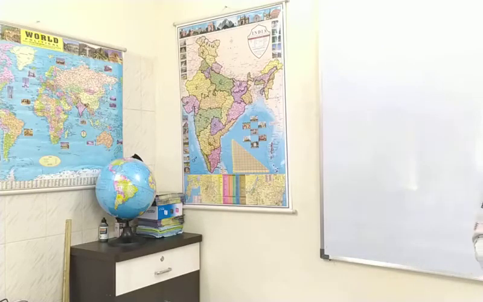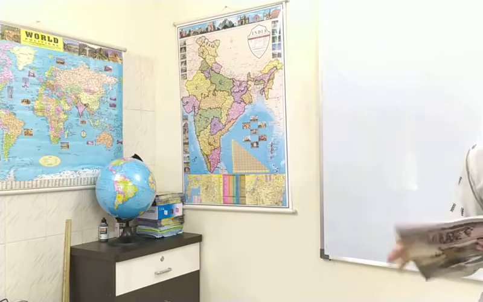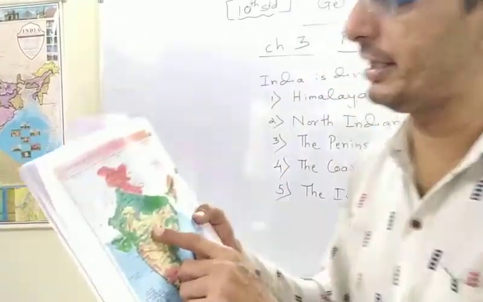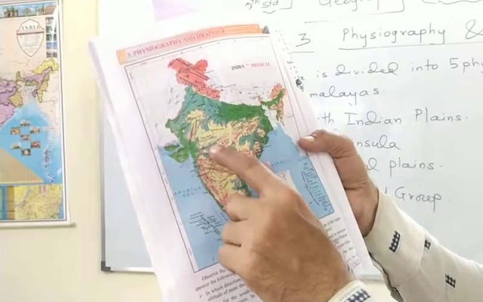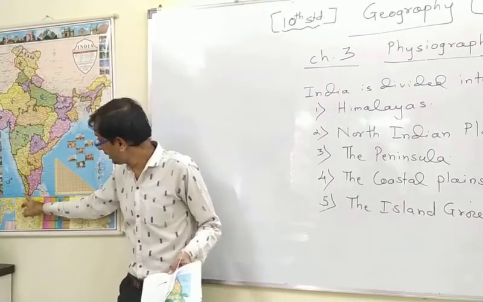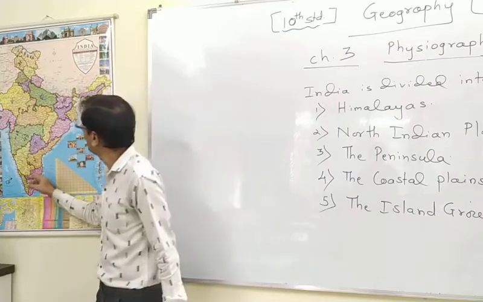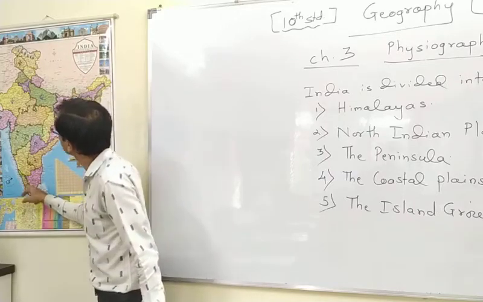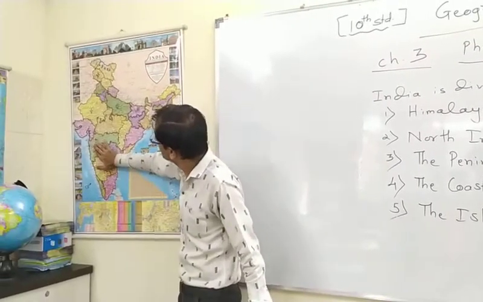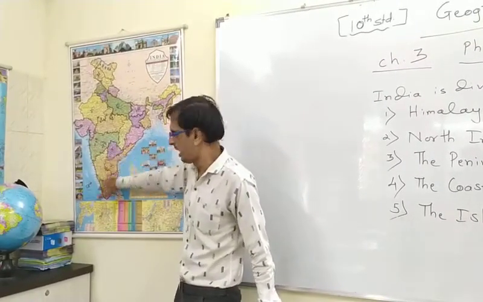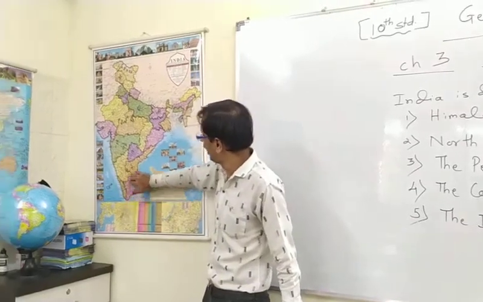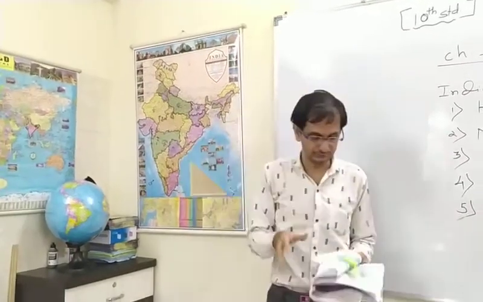Now, the Vindhyas act as a water divide between which two river basins? You can see here the Vindhya range, page number 4. Karnataka, Telangana, Andhra Pradesh, Kerala, and Tamil Nadu. In these states the Western Ghats are totally coming, and the Sahyadri range and the Deccan Plateau also come in this part of the southern states.